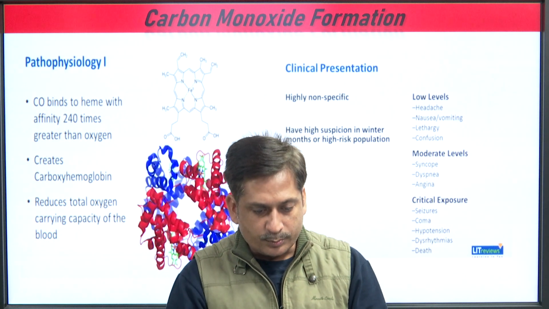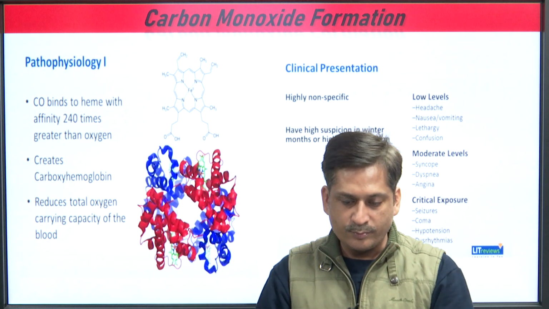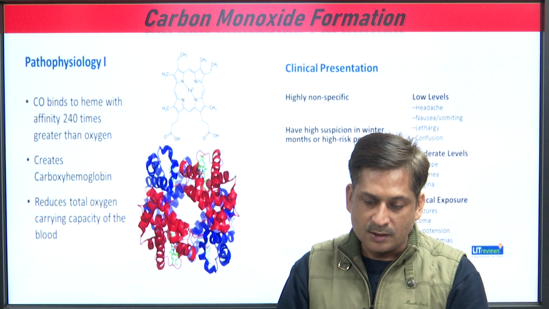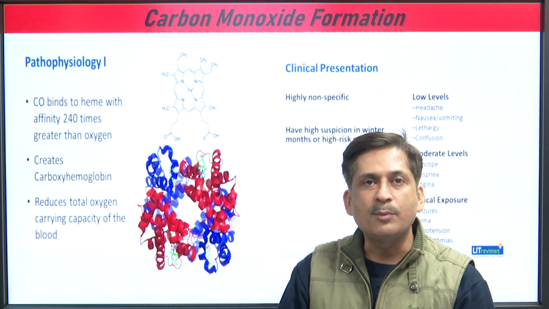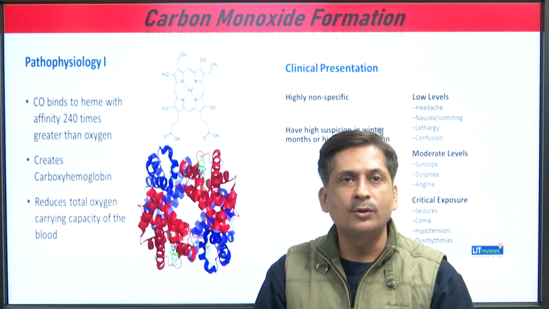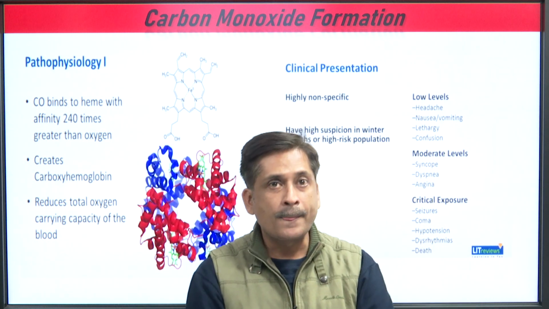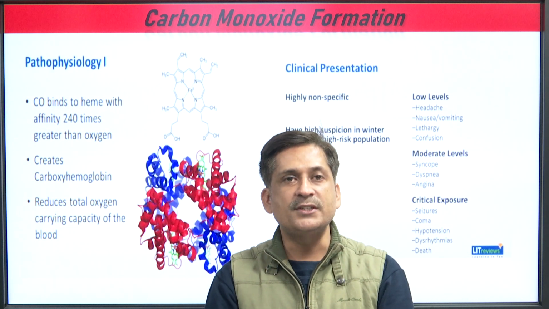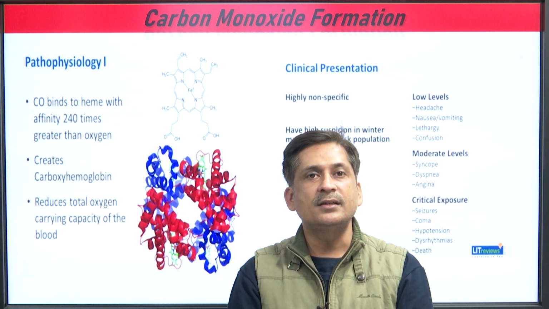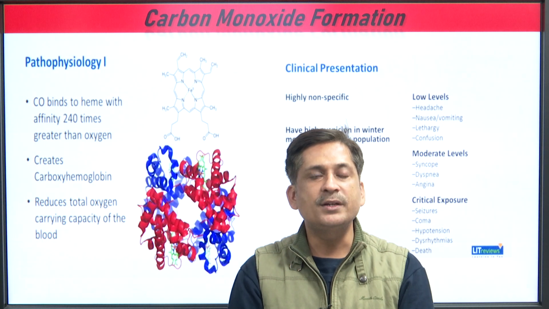You can see the pathophysiology of the harmful effect of CO. CO binds to your hemoglobin, it has a very high affinity compared to oxygen, and it creates carboxyhemoglobin.